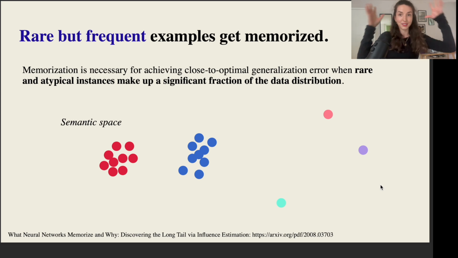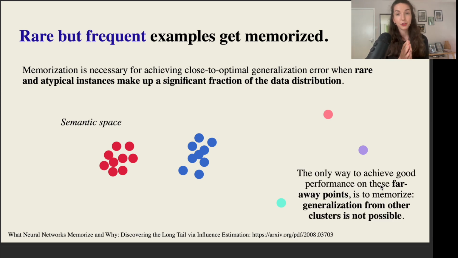So suppose this is the semantic space in which our data points live. We have some clusters of data points, and we have a few data points that are like outliers. The only way for the model to achieve good performance on these far away points is essentially to memorize them, because it cannot really generalize the properties that it learned on the other clusters to this data point.